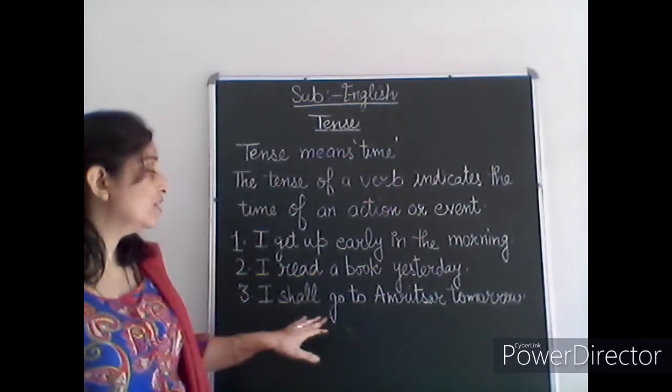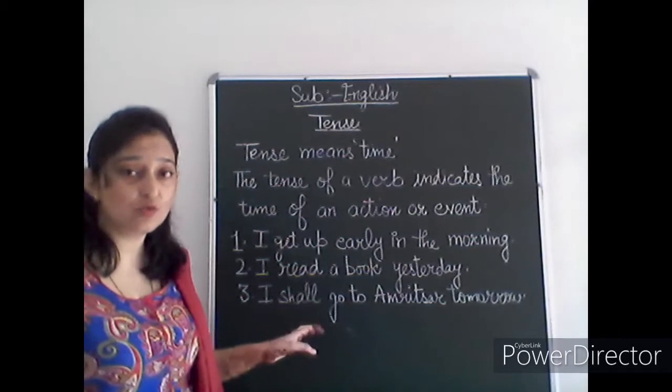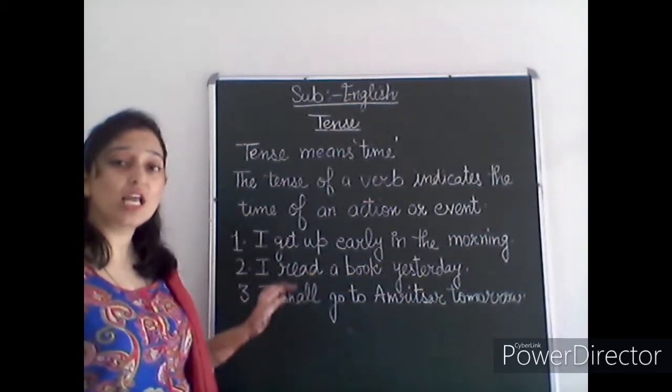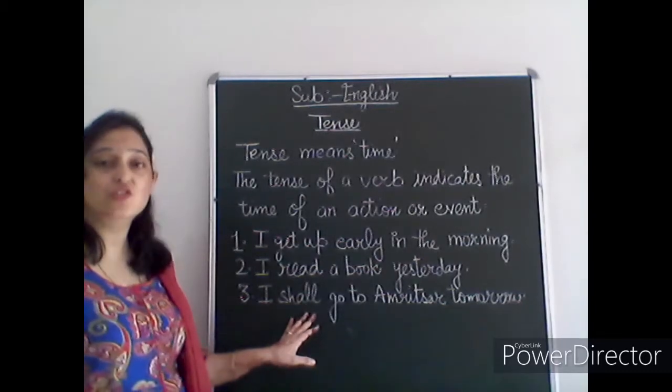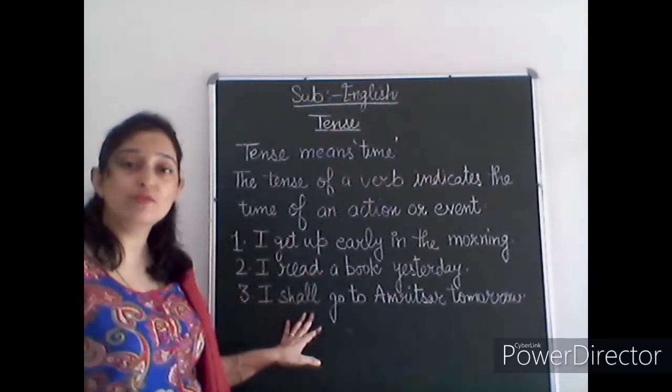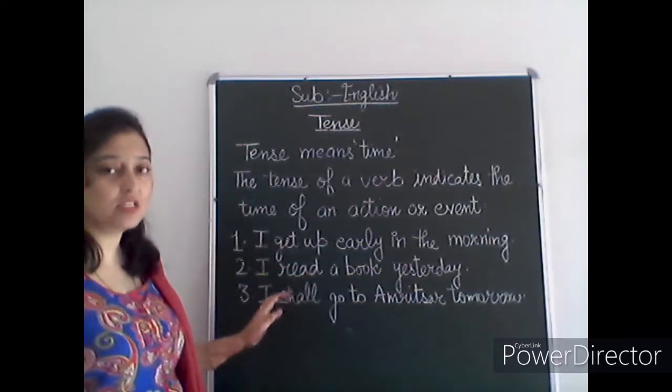And I shall go to Amritsar. Here also you can easily identify the sentence: shall go denotes the future tense, future time. So these three sentences show present, past and future.